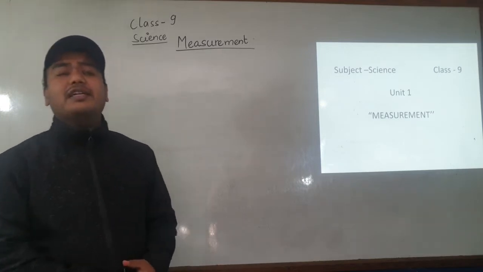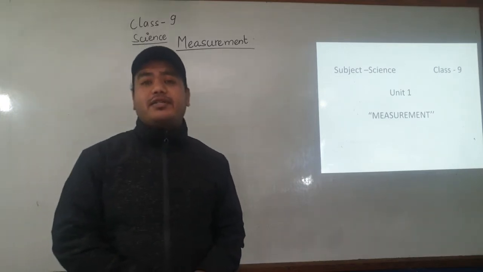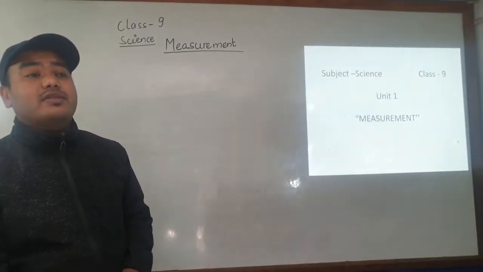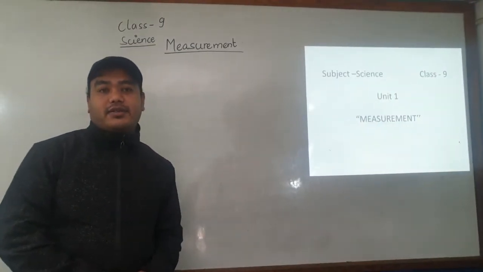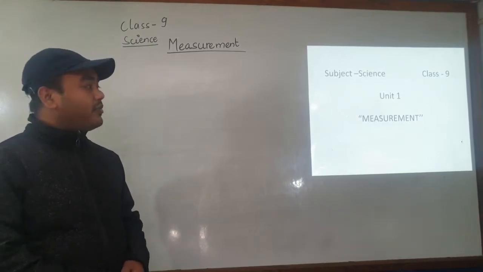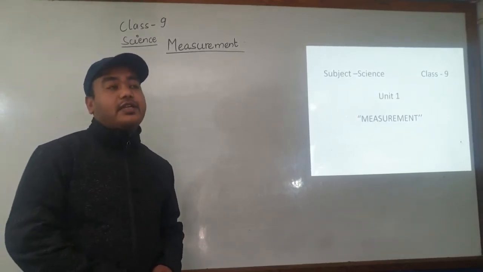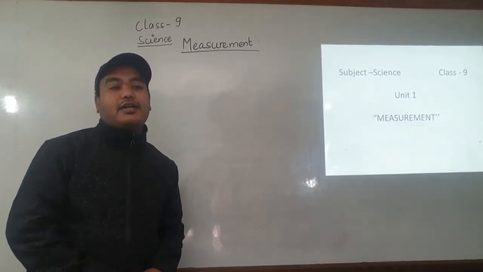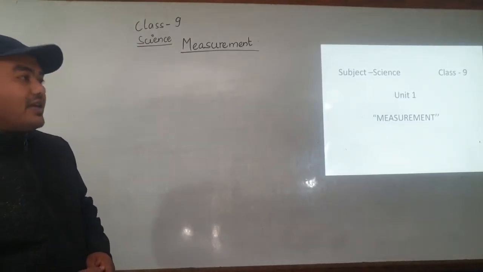Measurement has been followed since human civilizations in the old age also. They used various terms and various ways to measure various things. But the thing we have to keep in mind is what types of objects can be measured.